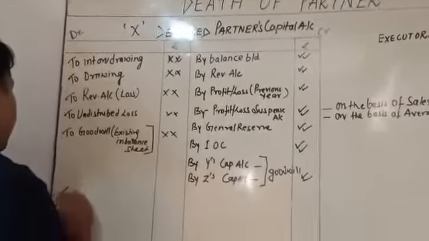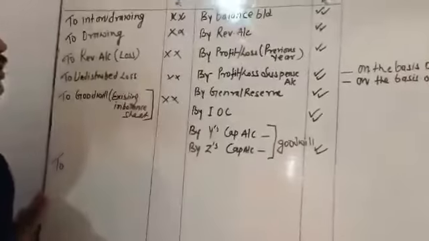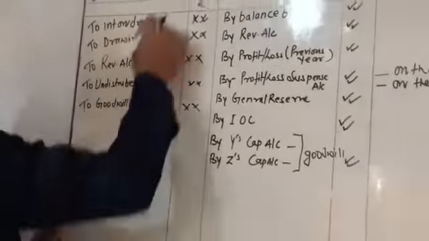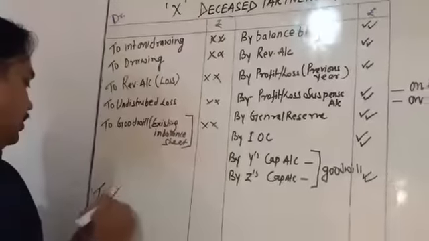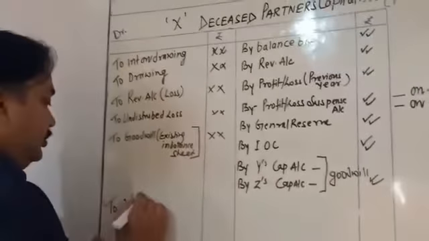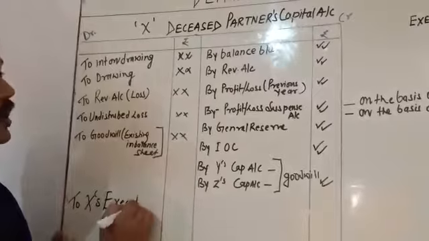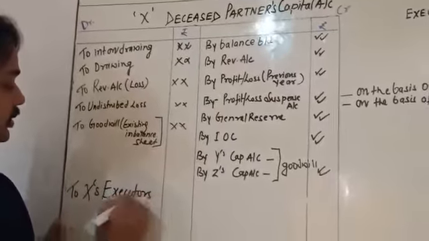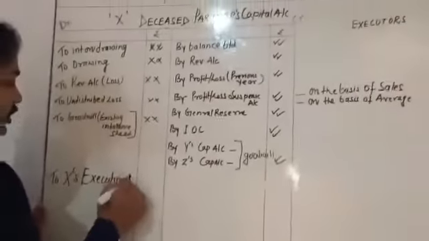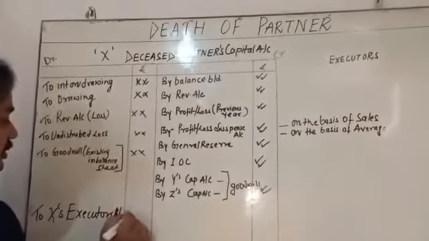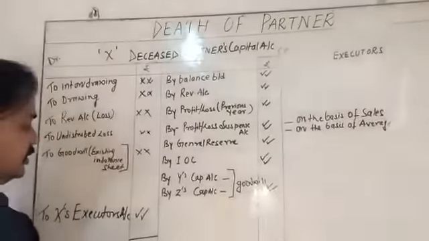Whatever the payment to the deceased partner, directly prepare an executor's account. If the name is X, you have to write down X Executor's account. We are not going to carry it down. Whatever the balance is left here, we have to pay.